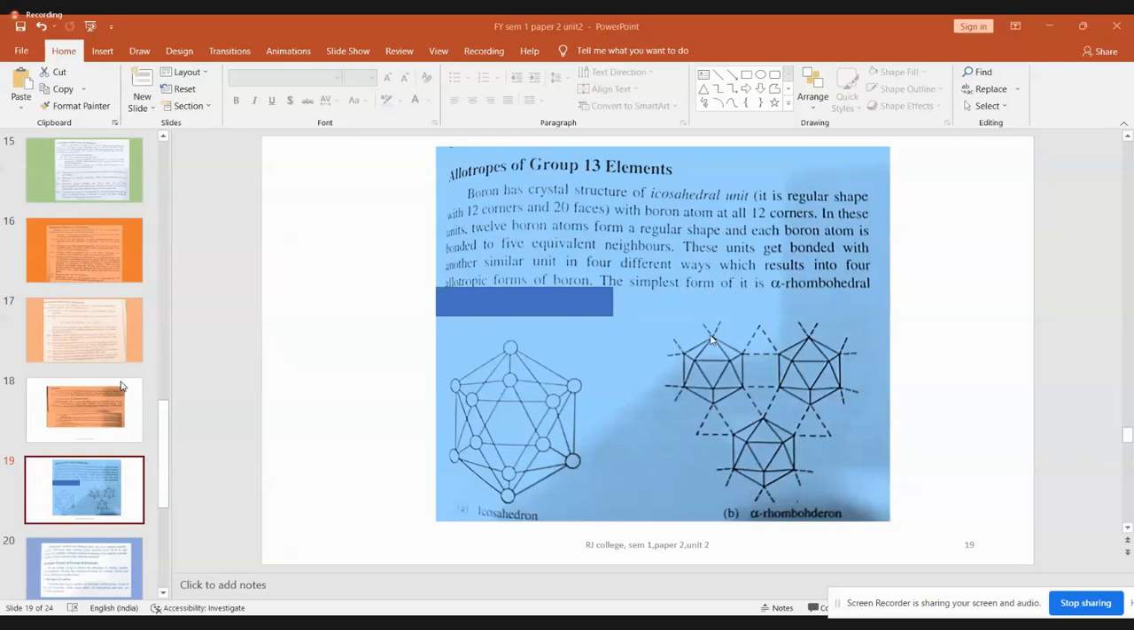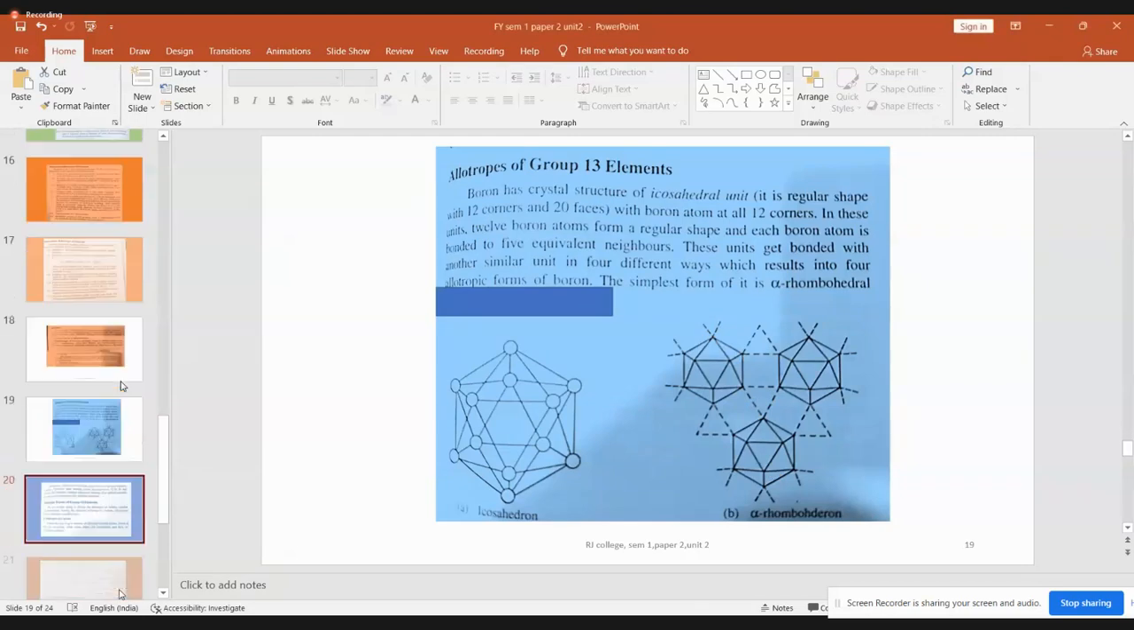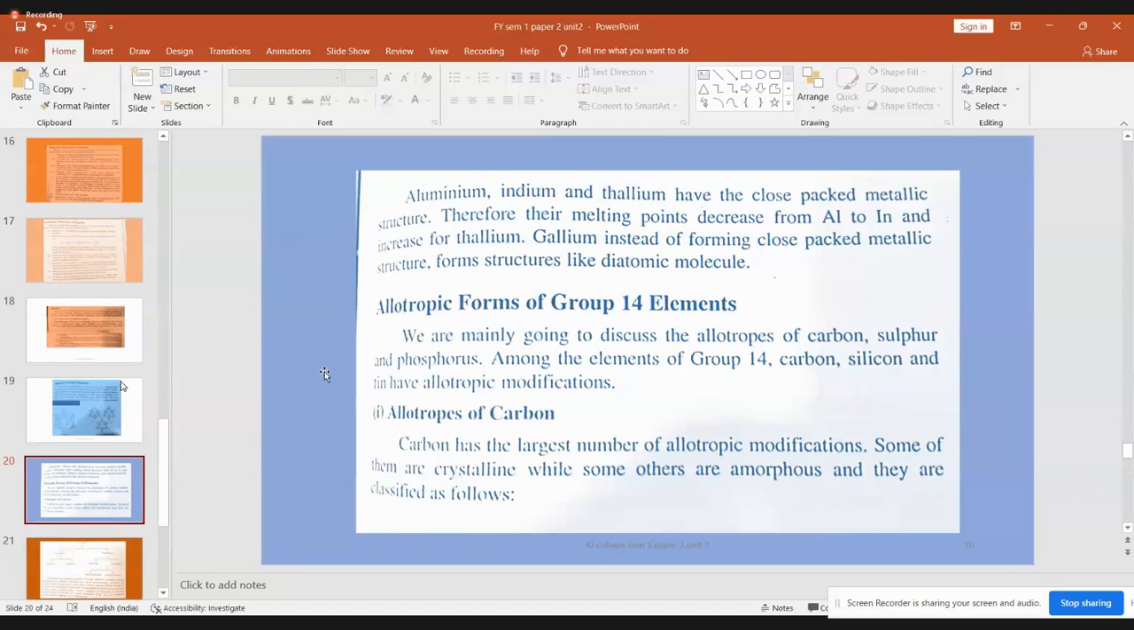Here the joining could be of a different pattern, but if the joining happens through this pattern, then it is rhombohedral. Let us see what is given in the next slide. Maybe another type of allotropy will be there. That's all, only one form.